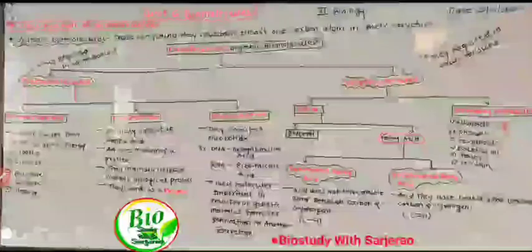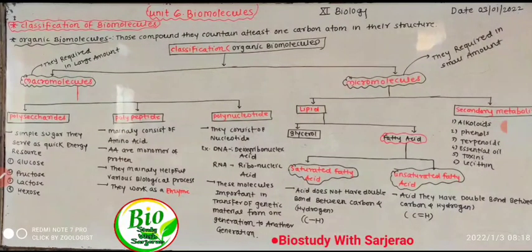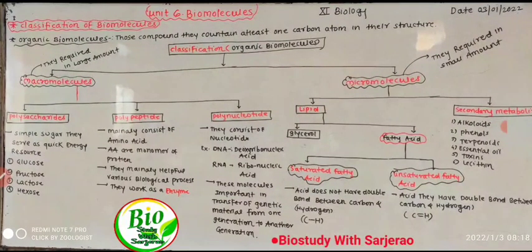The second type of micromolecules is secondary metabolites: alkaloids, phenols, terpenoids, essential oils, toxins and lecithin. These are obtained from plants, and they are required in a very small quantity. Micromolecules do not affect our body functions much, so they are required in a least quantity.